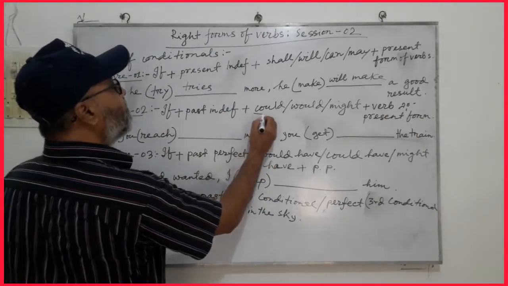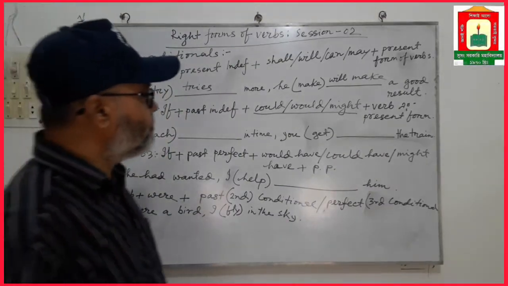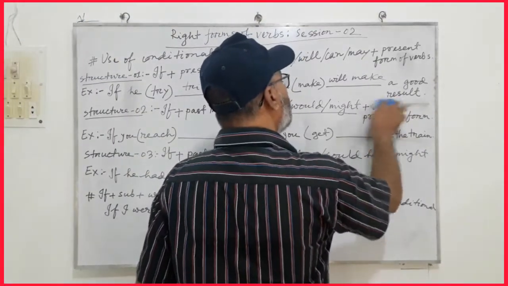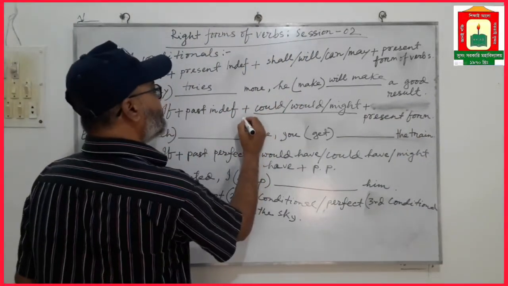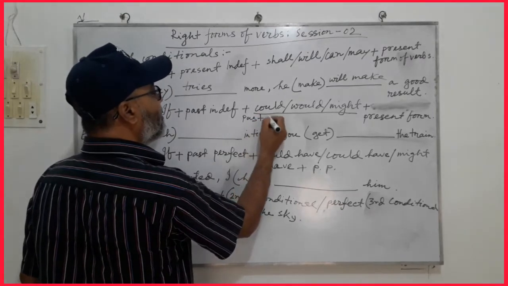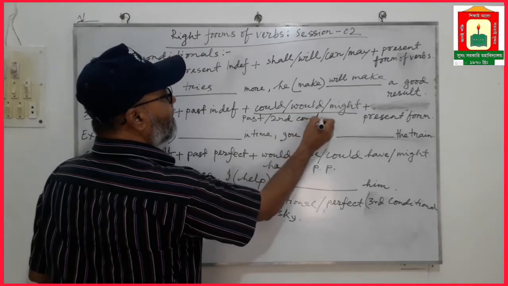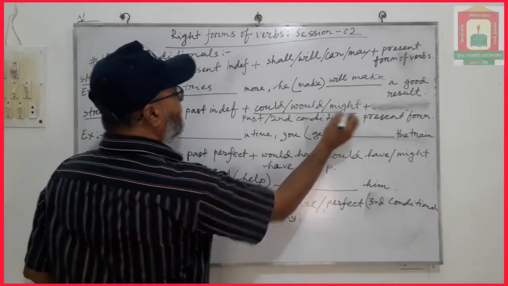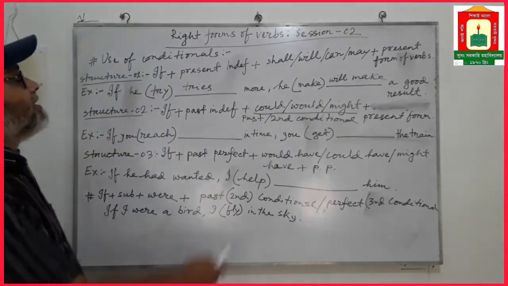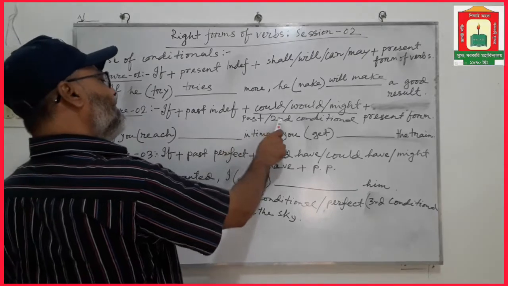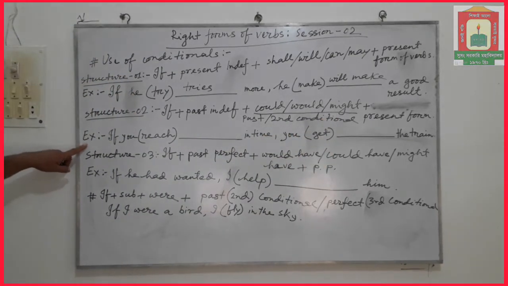This type of structure, would, could, might plus present form, is called past conditional or second conditional. Let us come to the example.